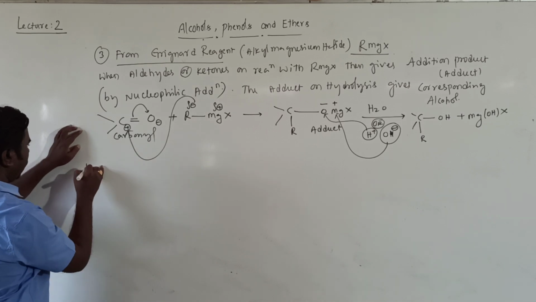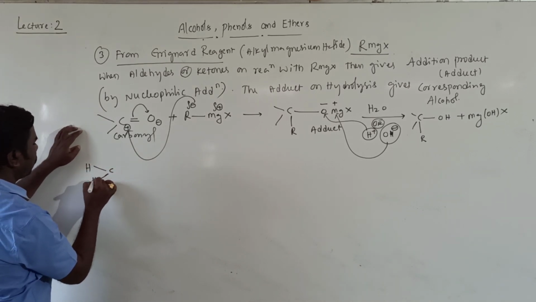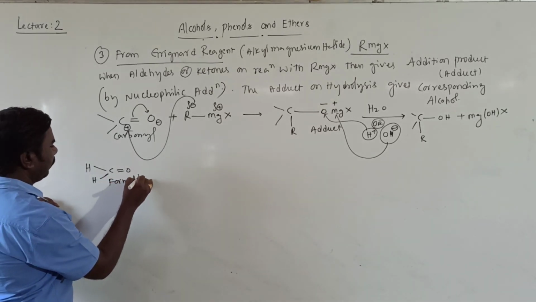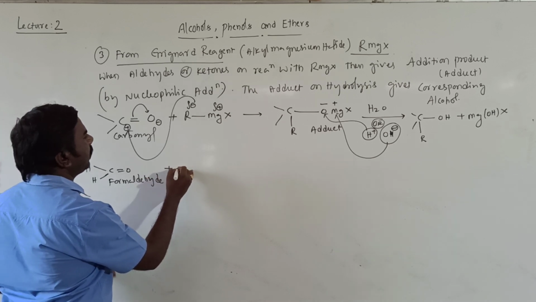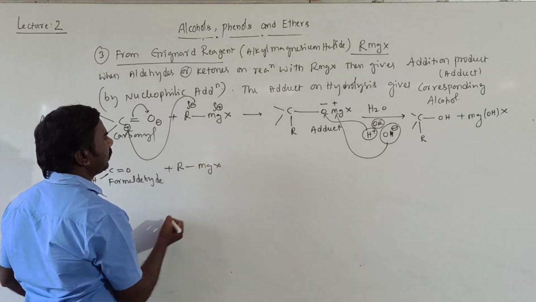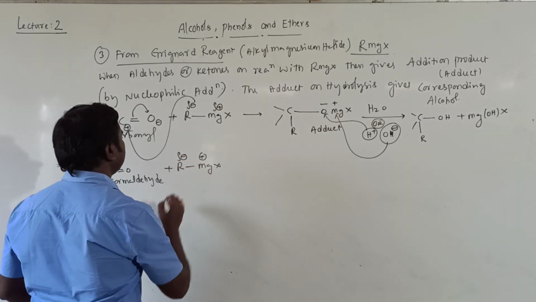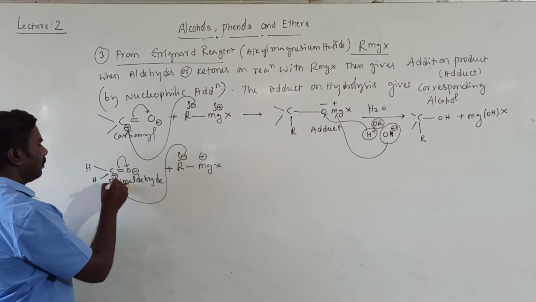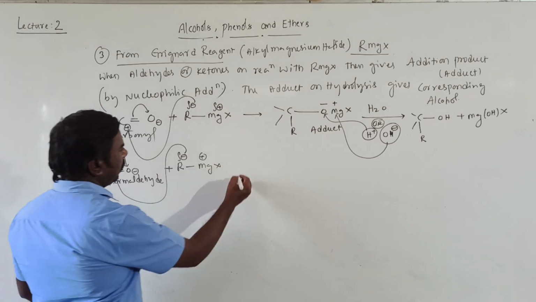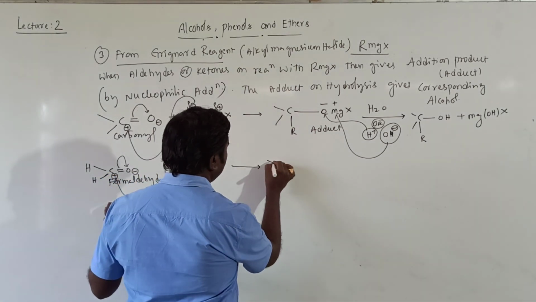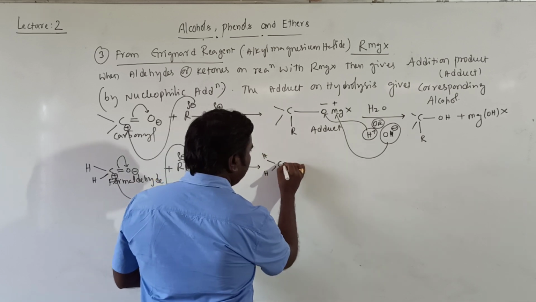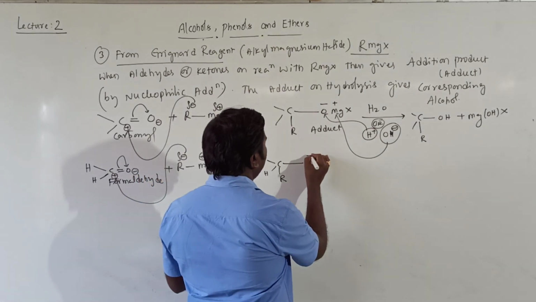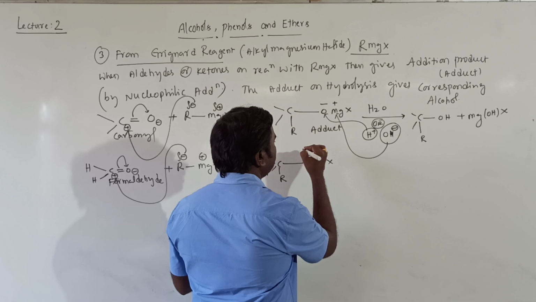Then formaldehyde, if you take, H-C-H double bond O, just two hydrogens, it is called formaldehyde. Getting all of you? Treated with RMgX, same, minus plus. So R becomes minus, Mg becomes plus. Minus and plus will be attracted. Then the H double bond is converted into single bond. Here R will be added, and O minus MgX as it is, students.